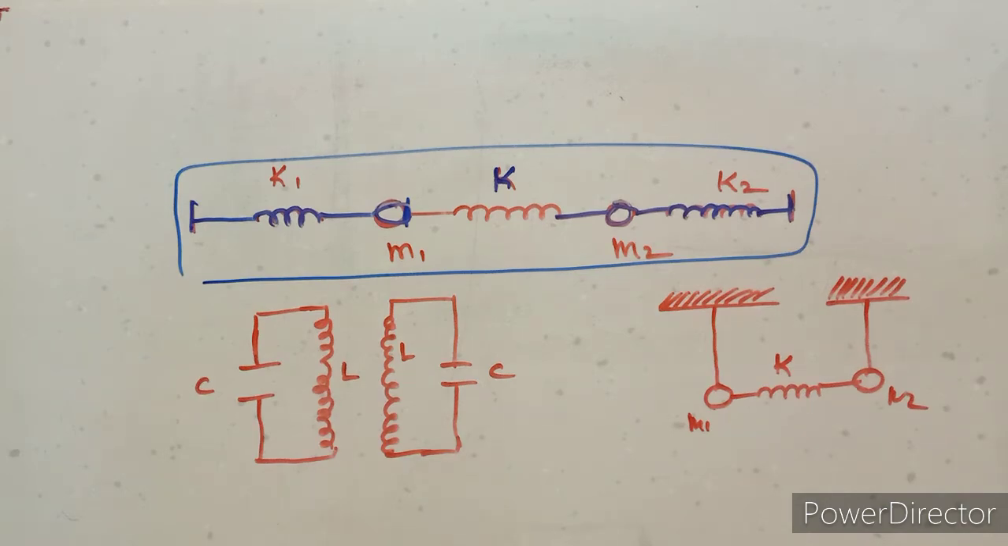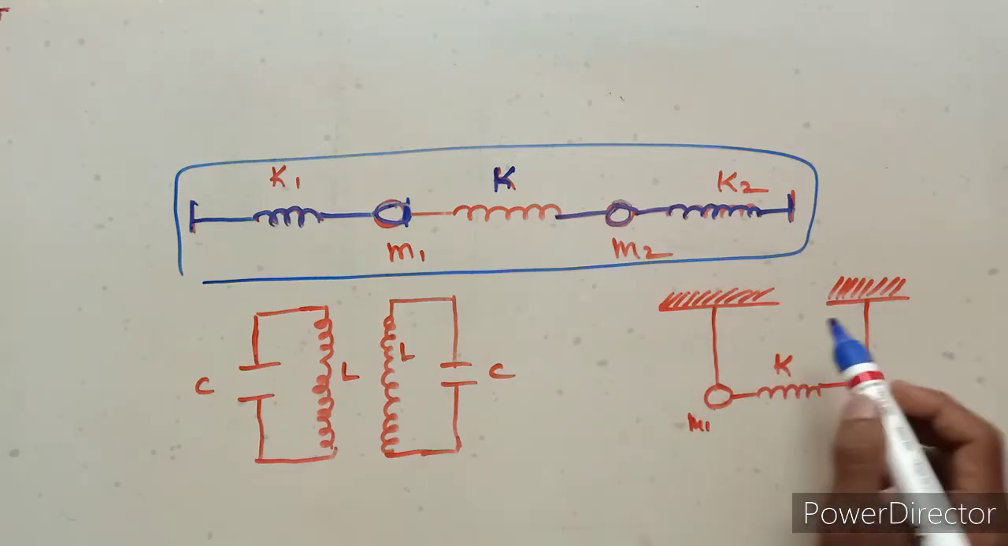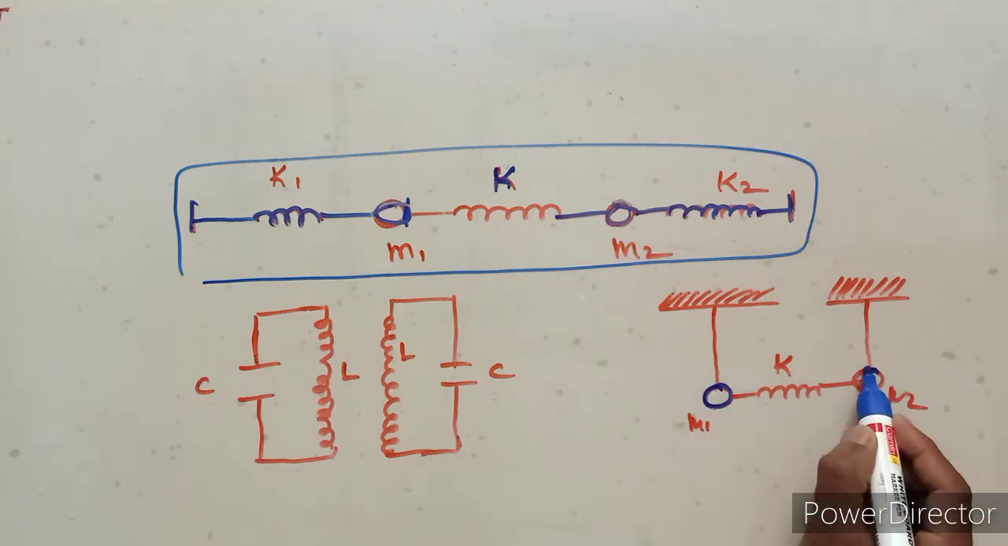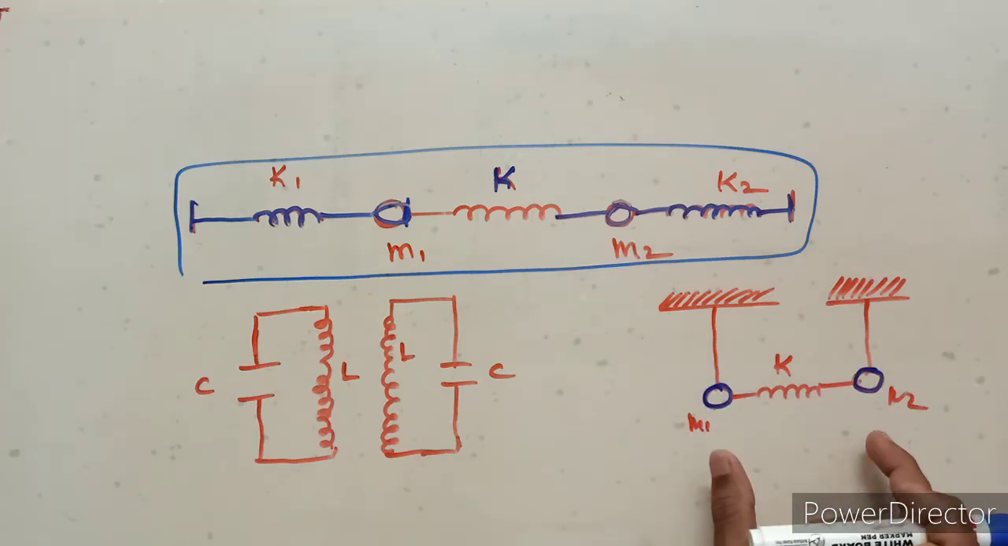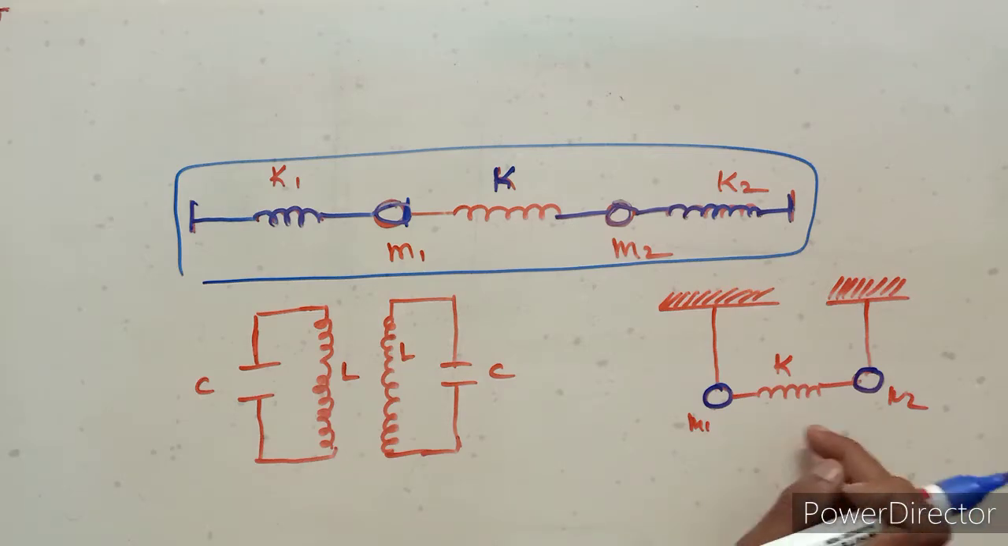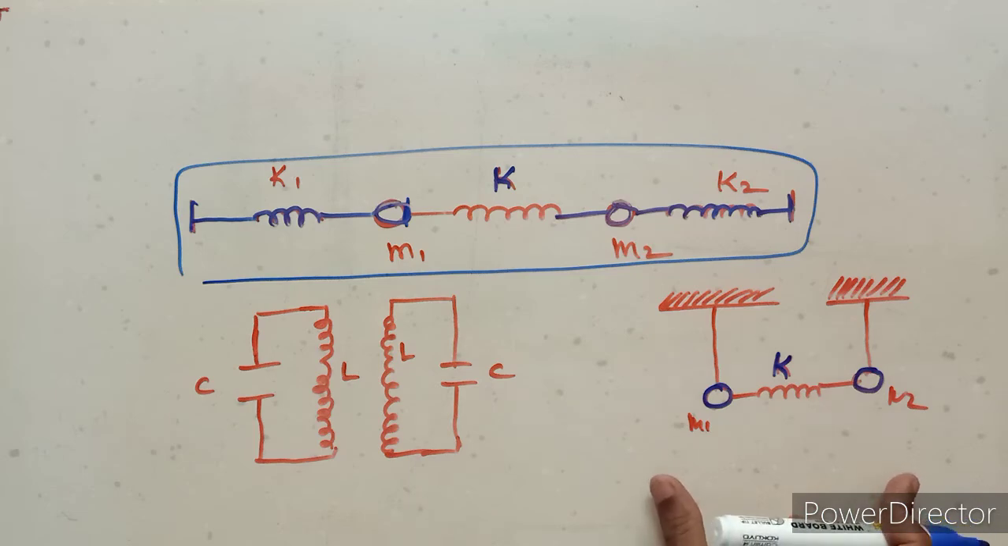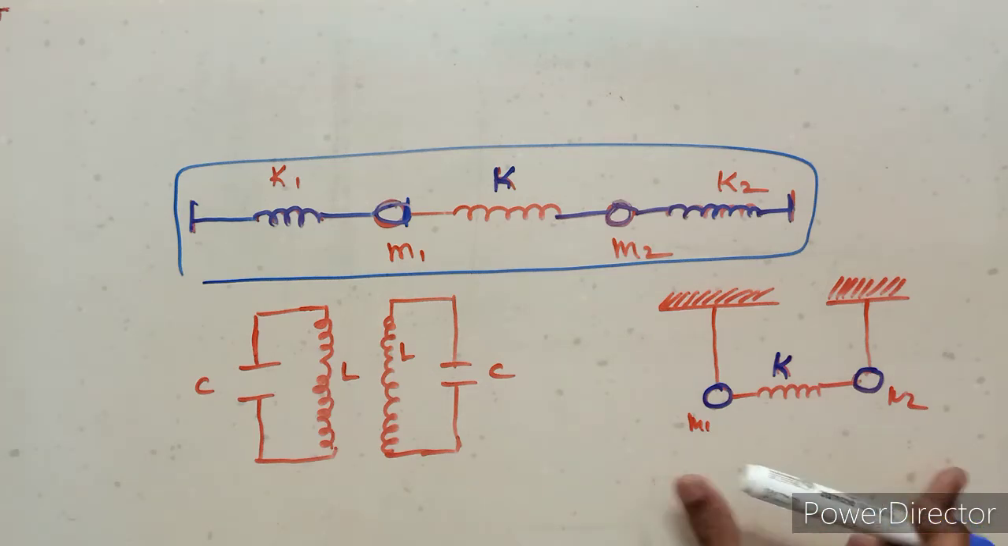Next, another example, two simple pendulums. This is the simple pendulum, and this is the other simple pendulum. This is one bob, this is the other bob. Their bobs are attached to each other by means of a spring k. This is also a coupled oscillator.